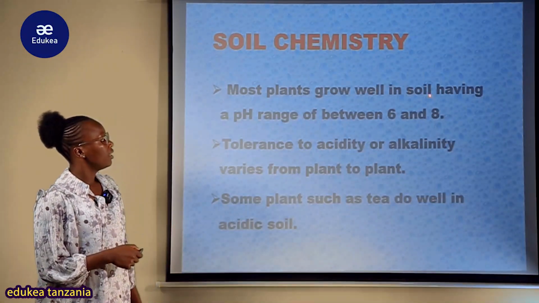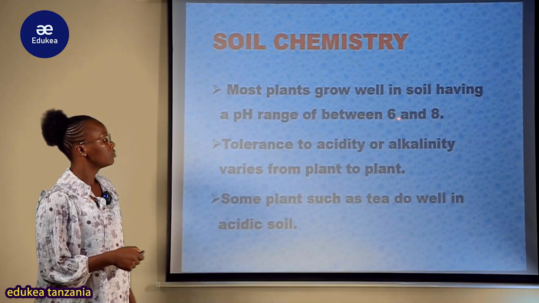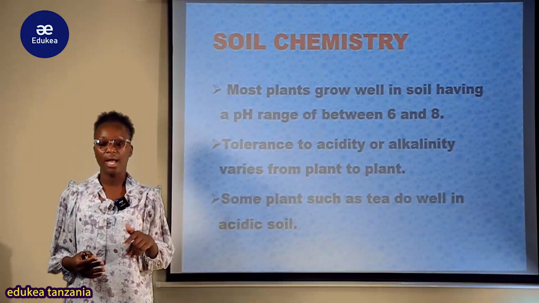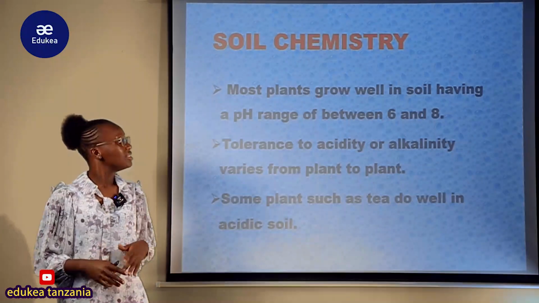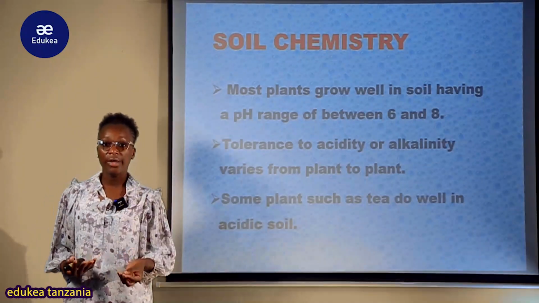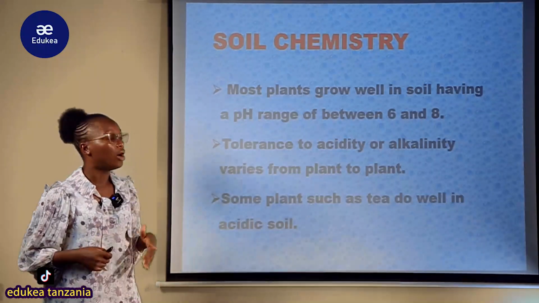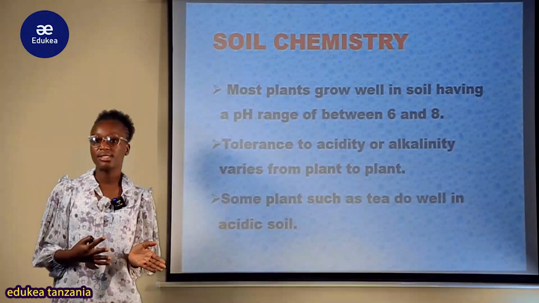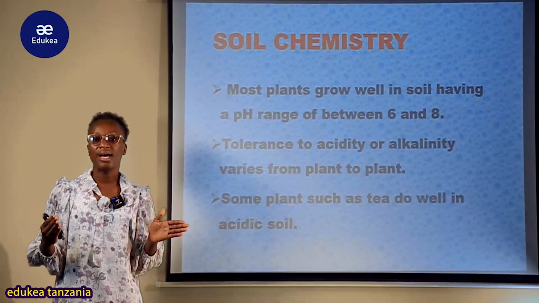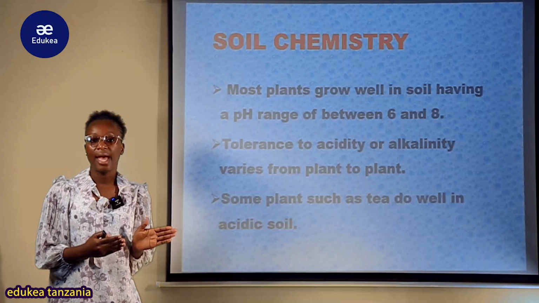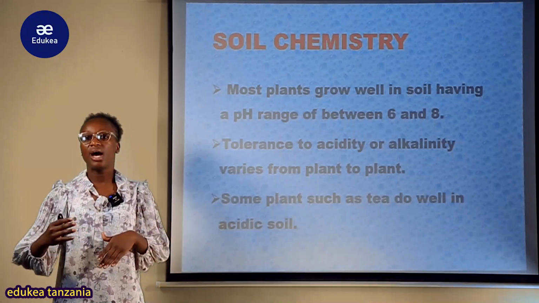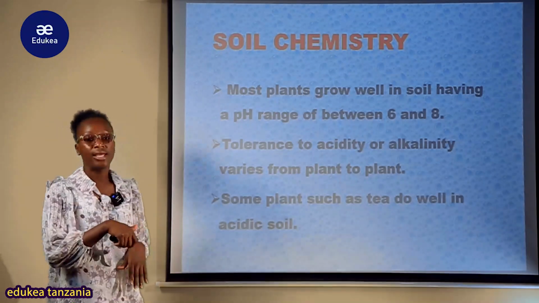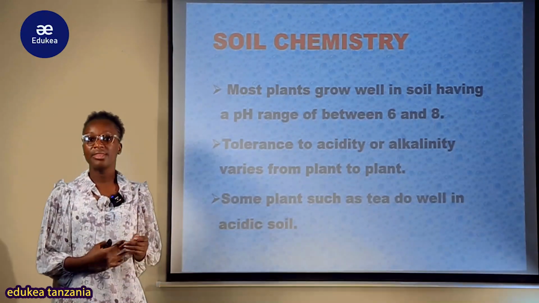Most plants grow well in the soil having the pH range of between 6 and 8. So you can see that most of the plant growth zinakuwa favored katika ile growing healthily katika udongo au katika soil ambayo ina pH range yake imerange between 6 to 8. So it should be the weak acid with the weak base. So you can see 6 iko below 7, mean that inakuwa ni acidic.